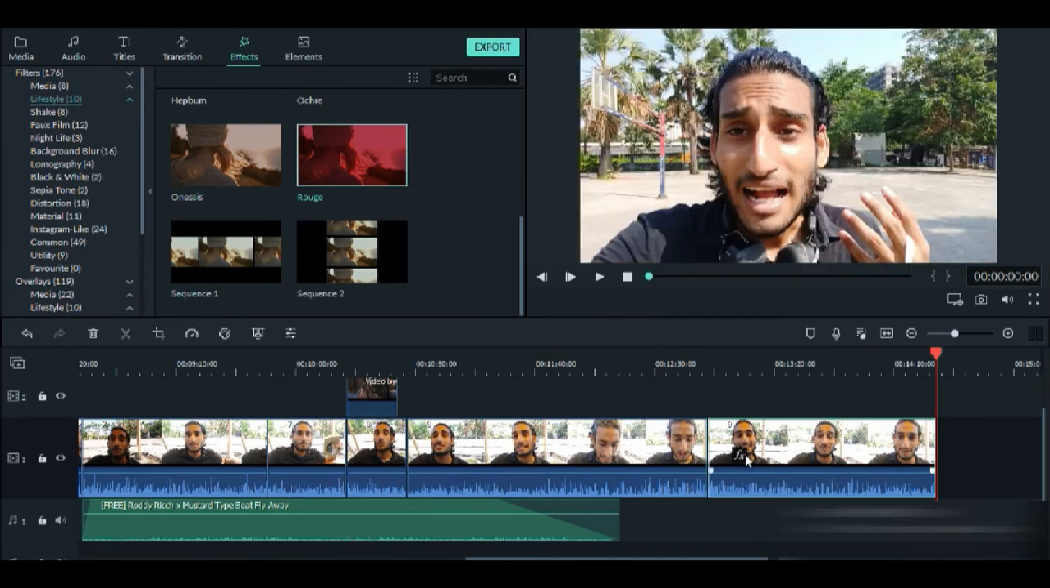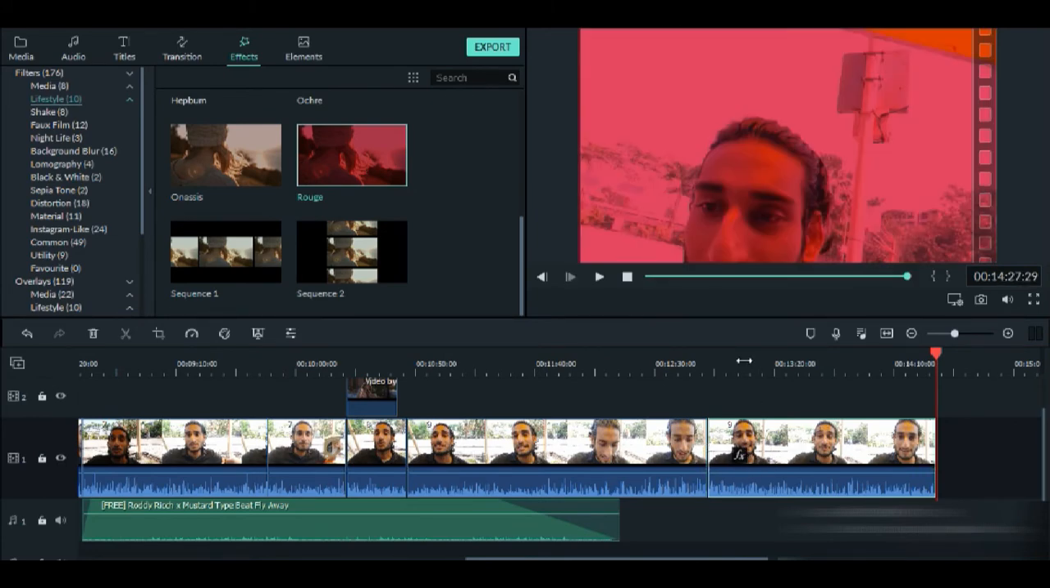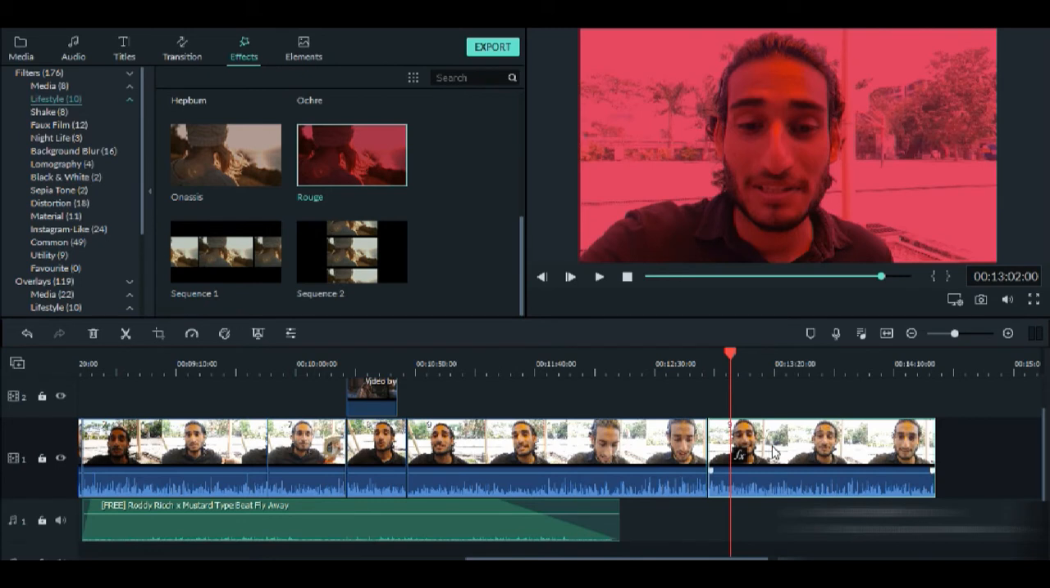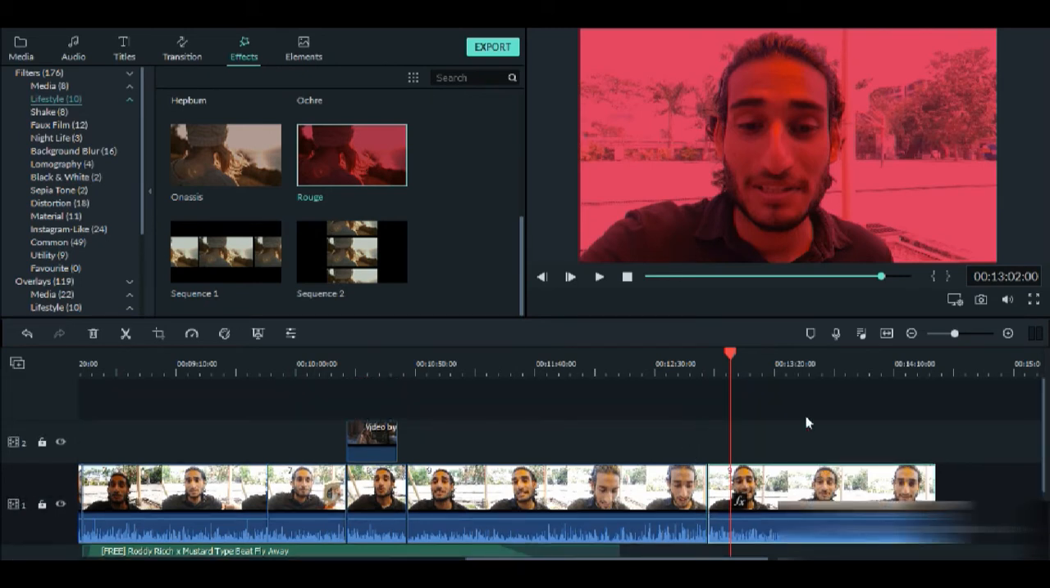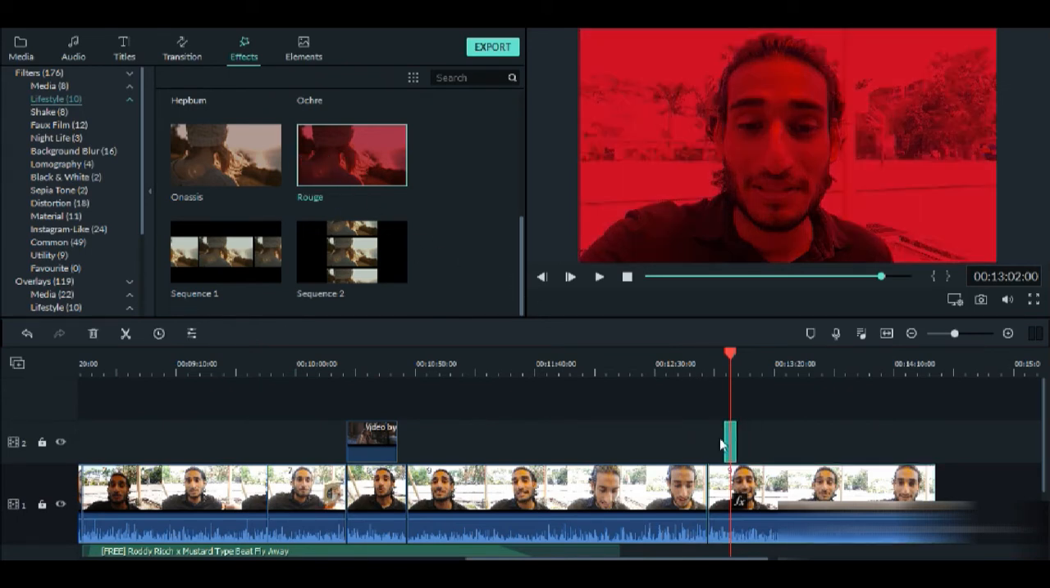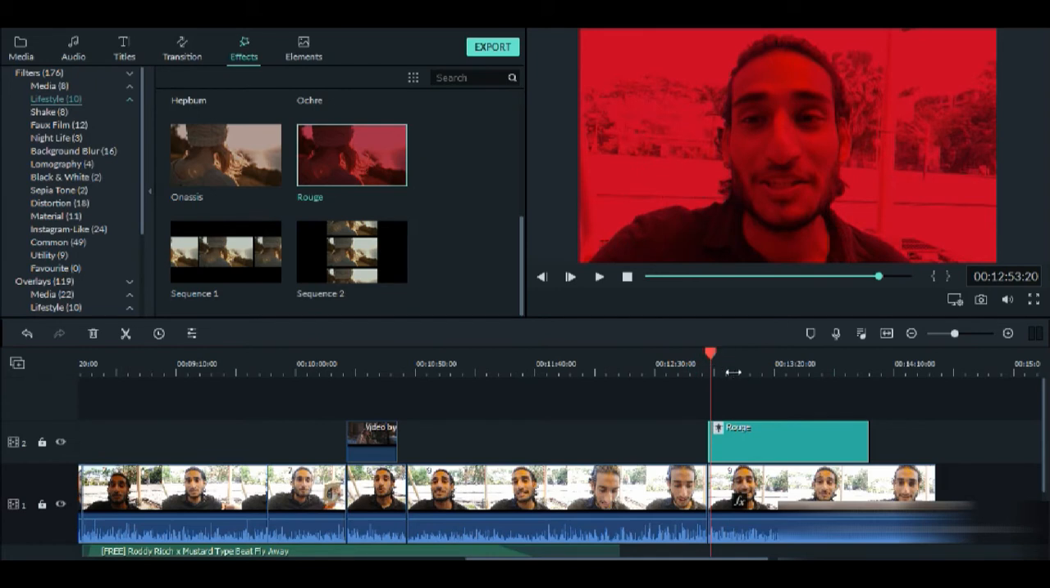So basically you have two options. Either you can drag and drop the filter or effect on the video itself, or you can overlay it. You can drag and drop it over the video, so that acts as an overlay. Now you can see that because I've used it 2 times, it is super red, and I'm basically liking this, so I'm going to go for that. I'm going to drag and drop it, and we have a perfect red palette for us.